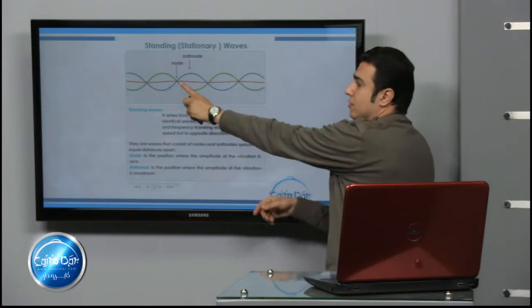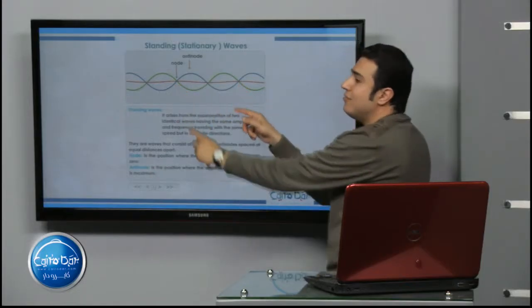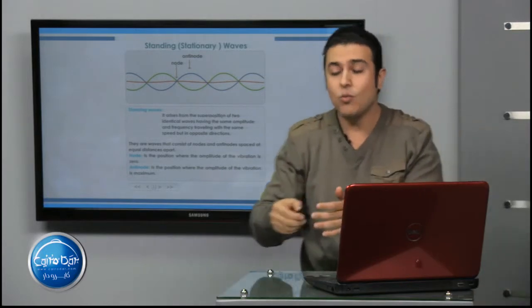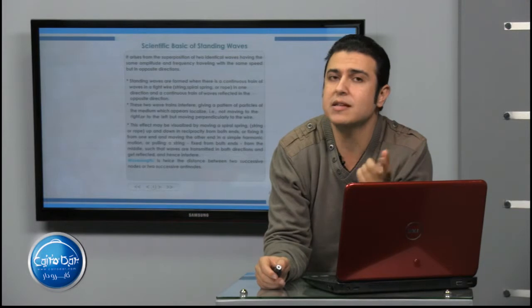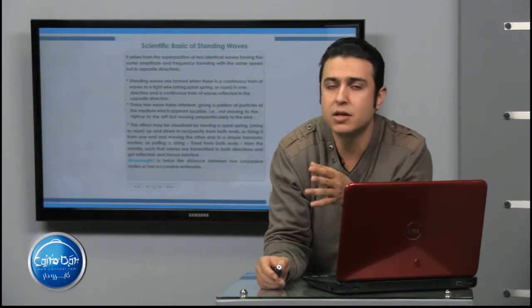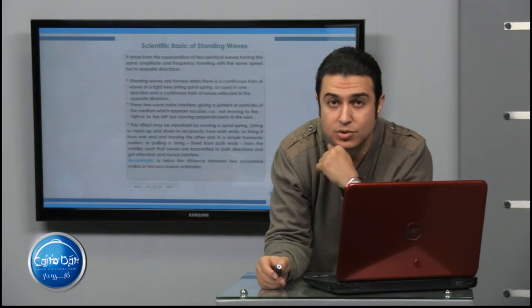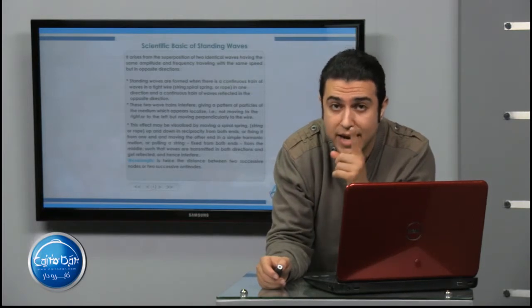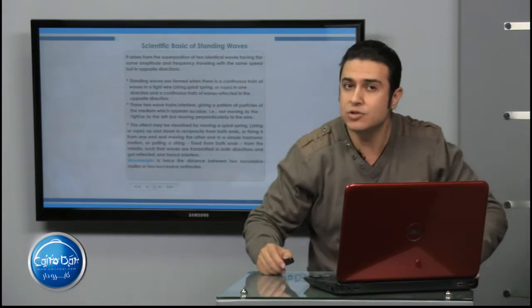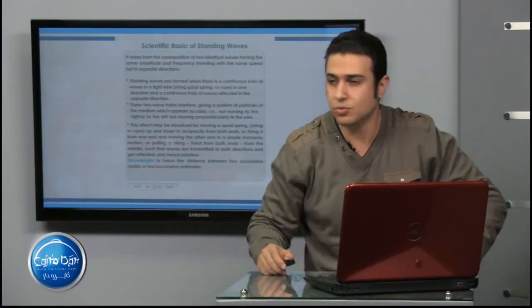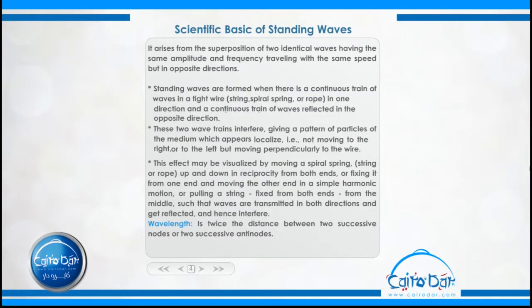From this node to this node, this distance is the wavelength. So what is meant by the wavelength of a standing wave? The wavelength of a standing wave is twice the distance between two successive nodes or two successive antinodes. Here is the meaning of the wavelength of a standing wave.